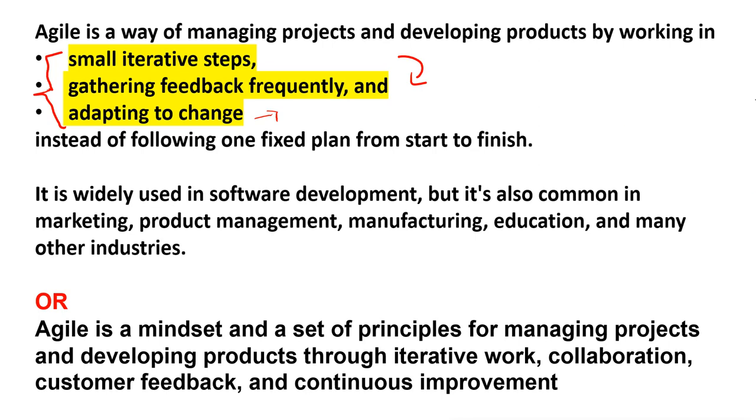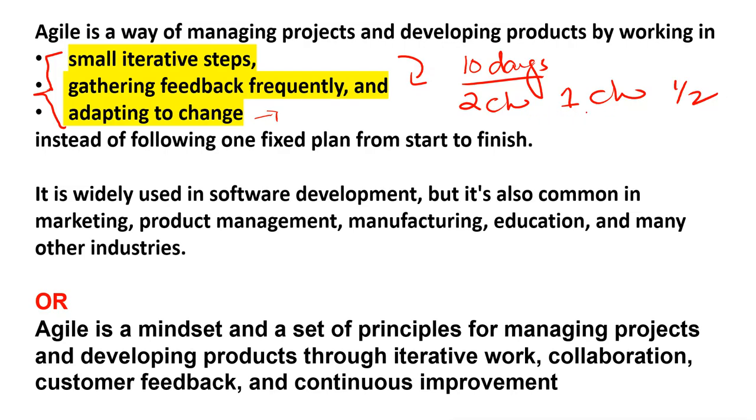Here I will explain with the help of another example. Suppose you have made up your mind to complete your PMP exam in 10 days, which I think is not an easy task. So you have decided that each day you will complete 2 chapters. First day you completed 2 chapters. Second day, suppose you were not able to complete 2 chapters, you just completed 1 chapter. Third day you completed half a chapter. So this is the feedback that you are not reaching your target.